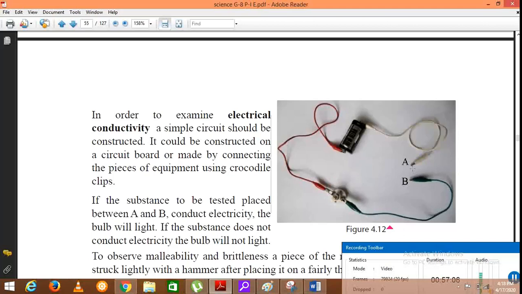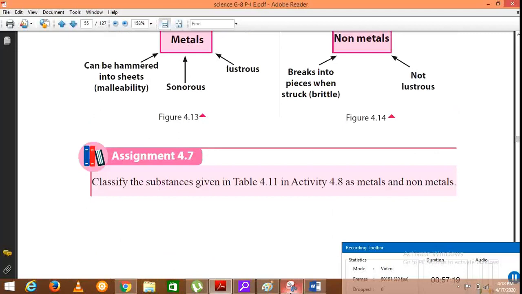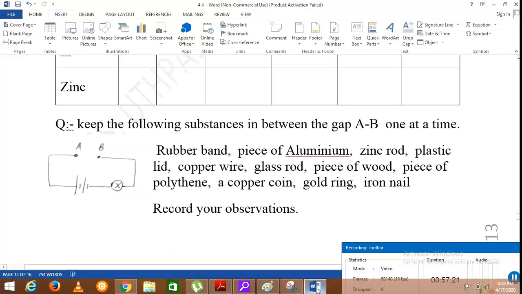If the substance kept in between this gap AB does not conduct electricity, the bulb will not glow. So this is the setup which is drawn by using circuit symbols.